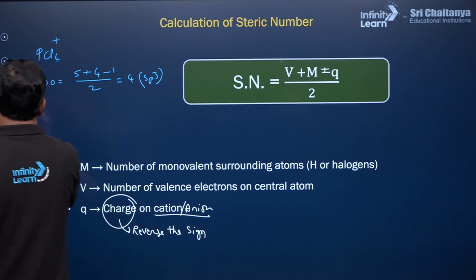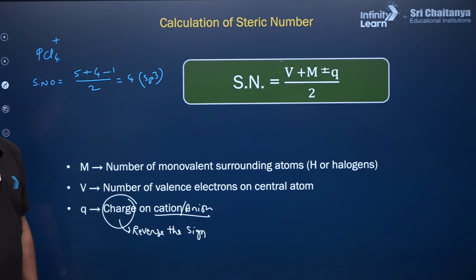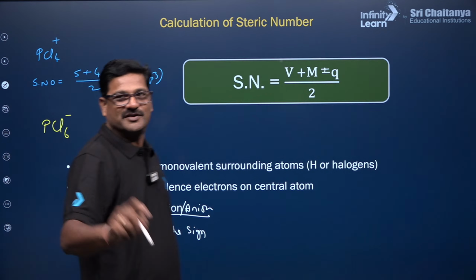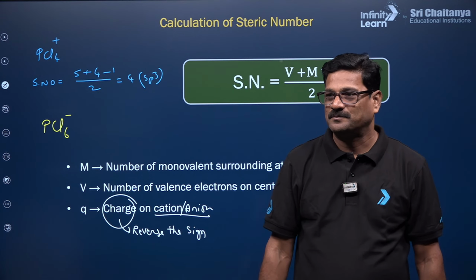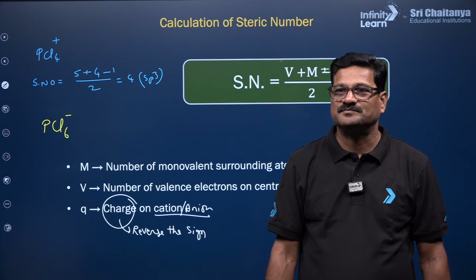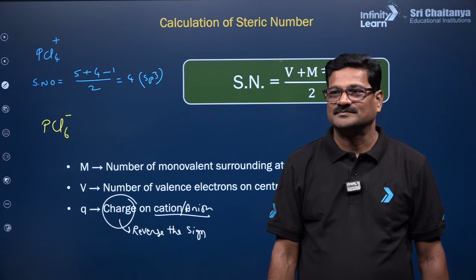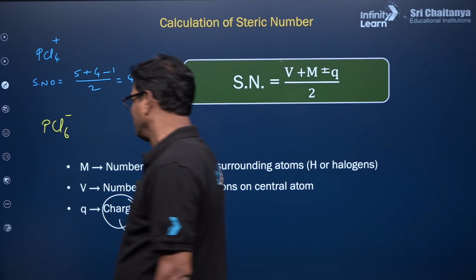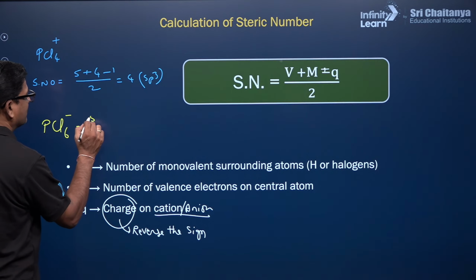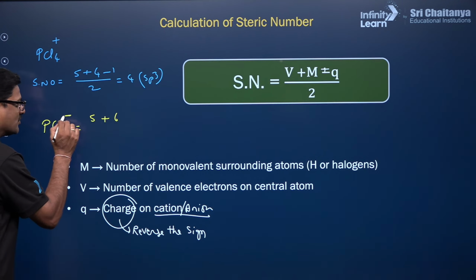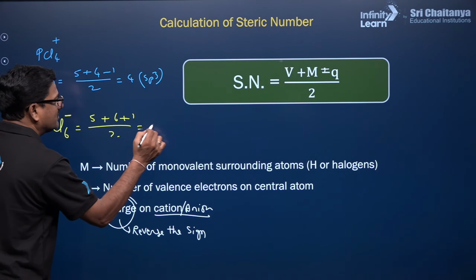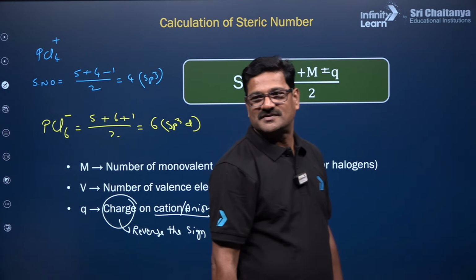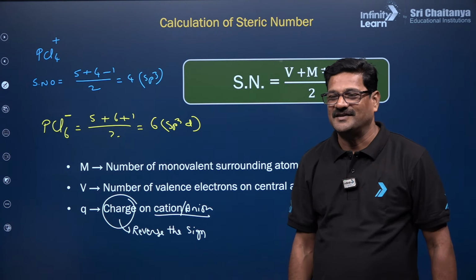Then how do you do it for PCl6 minus? I want to know the hybridization of this PCl6 minus. Aradhya, PCl6 minus, how can we do it? That is going to be, phosphorus is 5 plus 6. It is minus 1 now, make it plus 1, children, by 2 is going to be 6, sp3d2. Simple. Simply, you can give it according to the steric number, right?